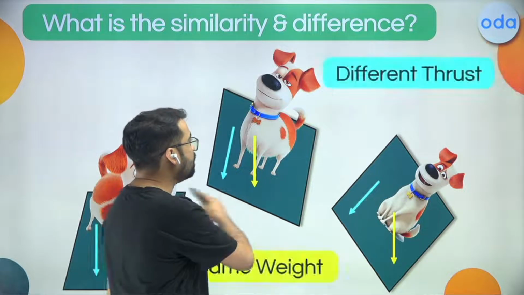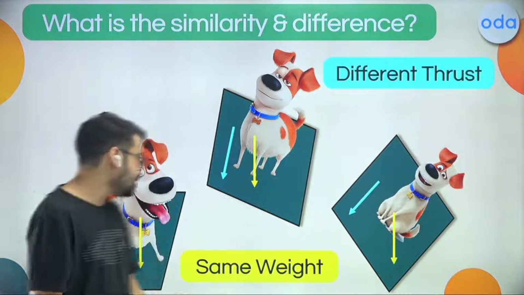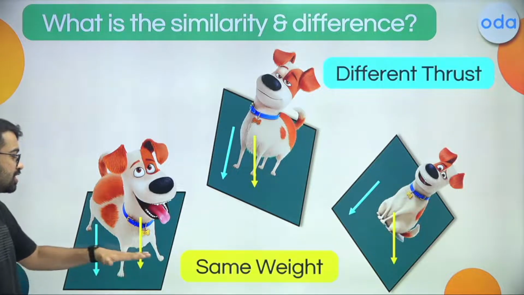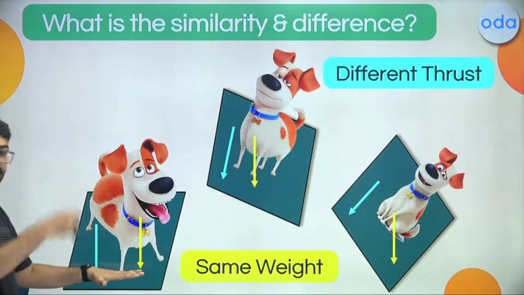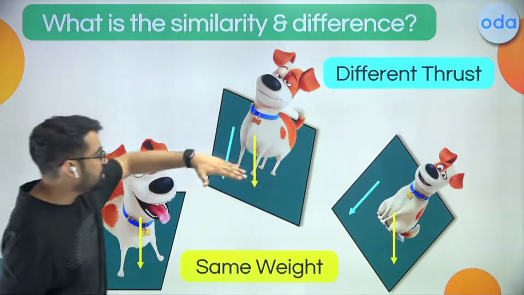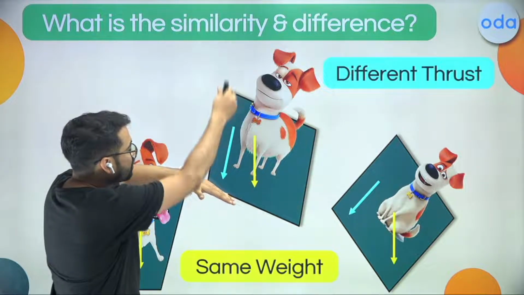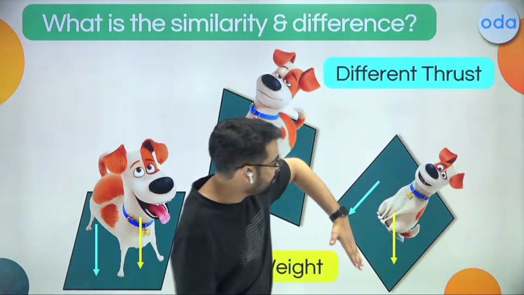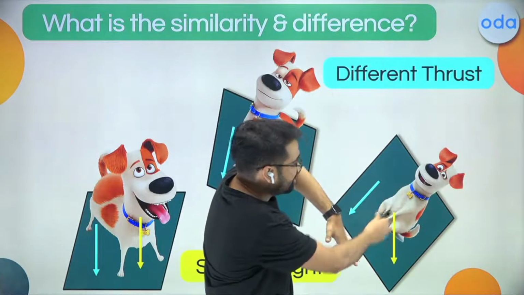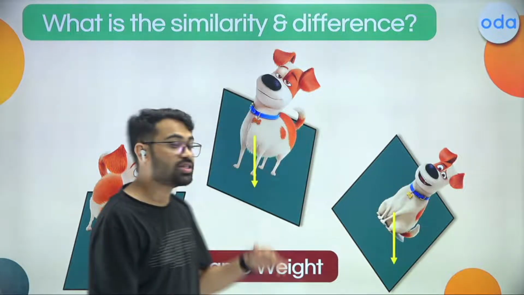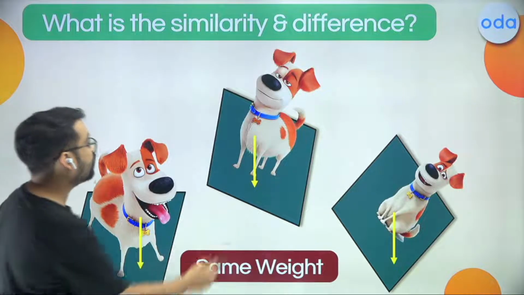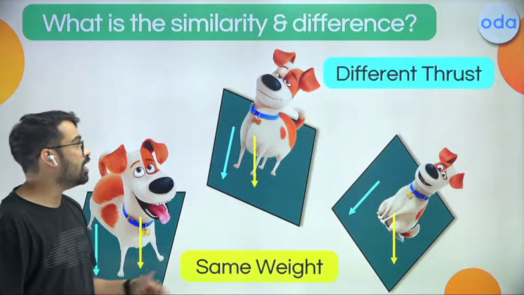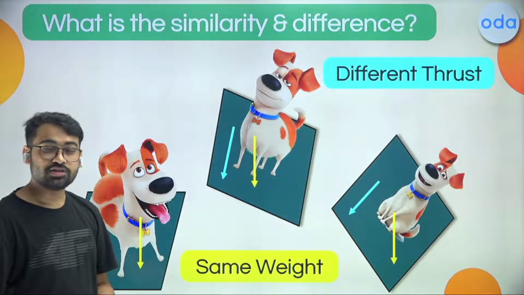And if you talk about the difference, what happens is that for this case, the thrust is going to be downward because it is perpendicular to the plane. This is the thrust. Now over here, if you have the plane like this, the thrust, if you see, is a little tilted. And if you tilt the plane even further, you'll see the thrust is changing even more. So the thrust in all three cases is different. And I hope that you found the similarity and difference.